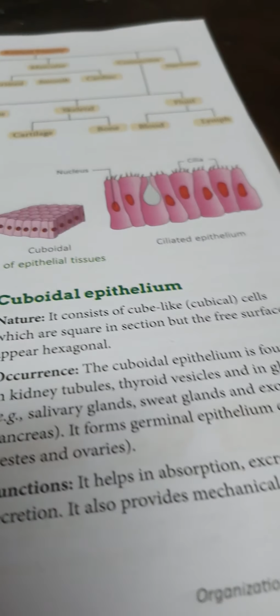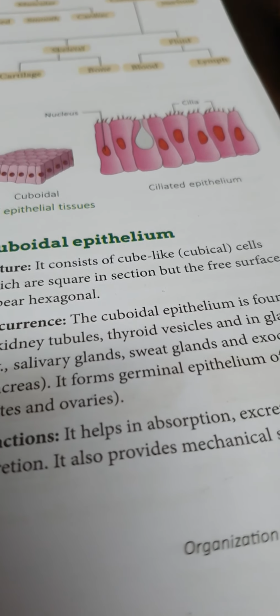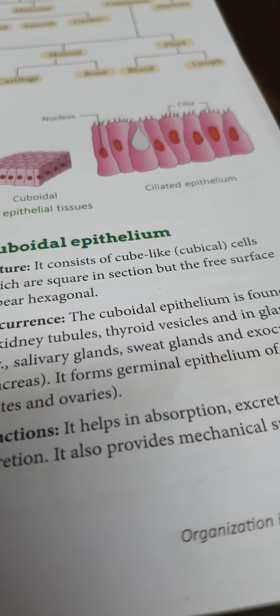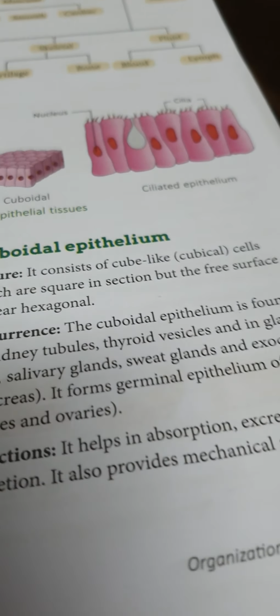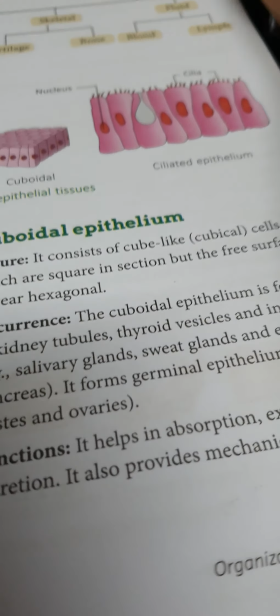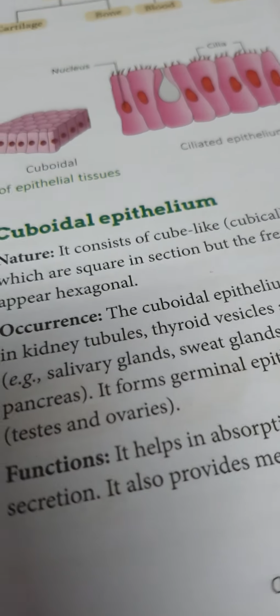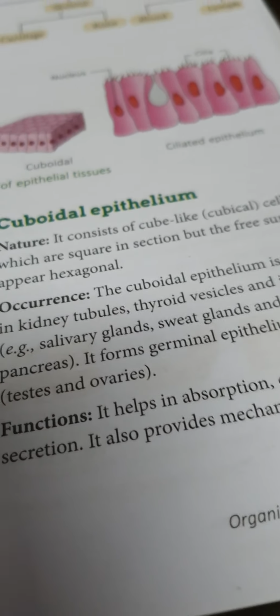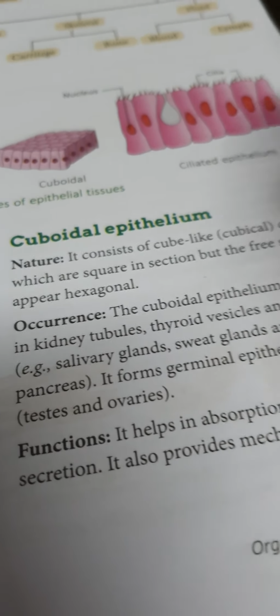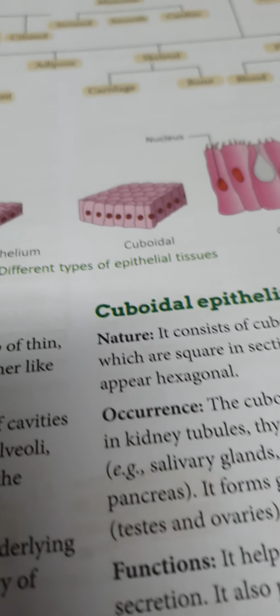Now where is cuboidal epithelium found? They are found in kidney tubules and in glands like salivary gland, sweat gland, exocrine pancreas. The main functions of cuboidal epithelium are absorption, excretion and secretion, and it provides mechanical support.